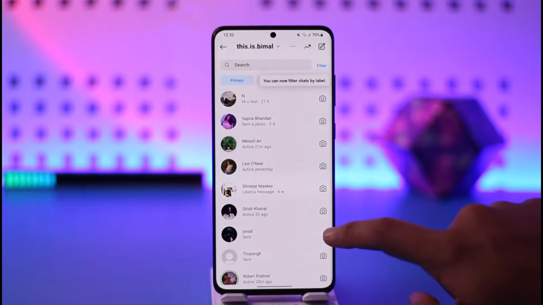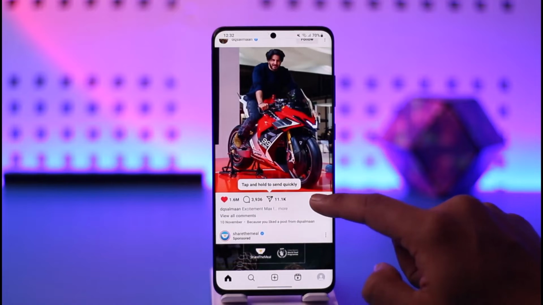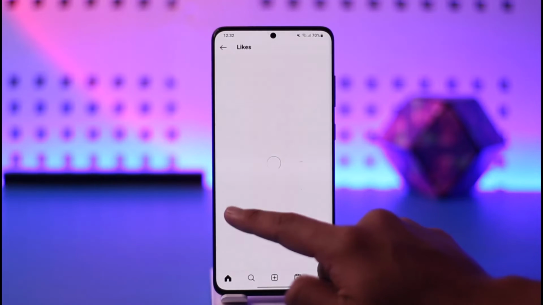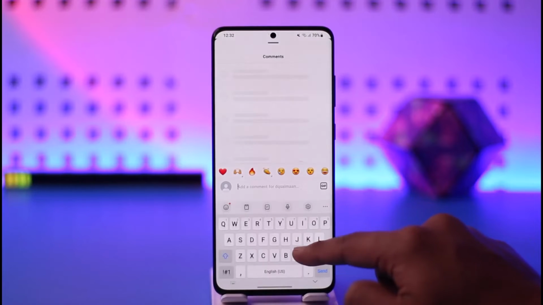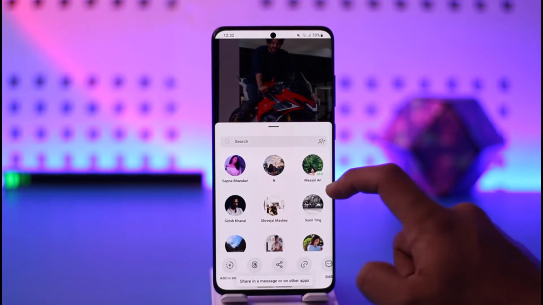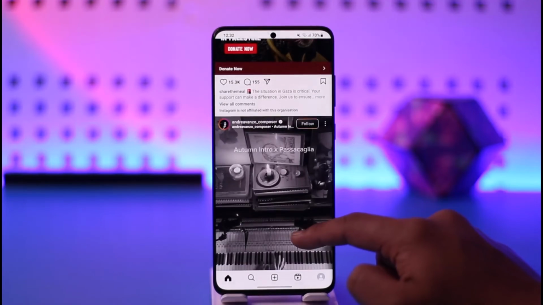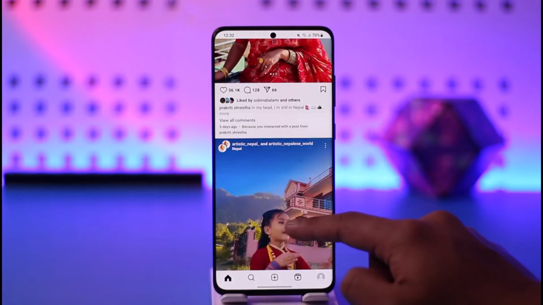The DMs page is located at the top right. If you want to like a certain photo, just double tap on it, or you can also tap on this heart icon over here. Once you double tap, it will get liked. You can go to the comment section and comment something if you feel that's what you're looking for. You can also share this to your story or send this as a post to anybody else as you like. So this is the simple way to navigate Instagram.